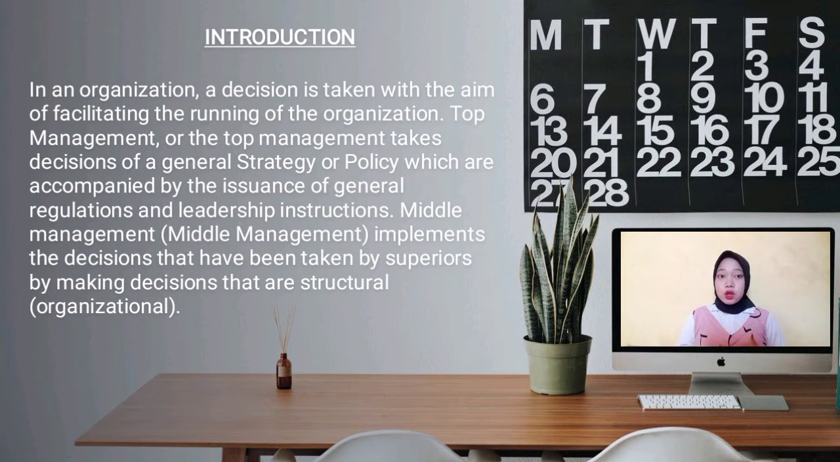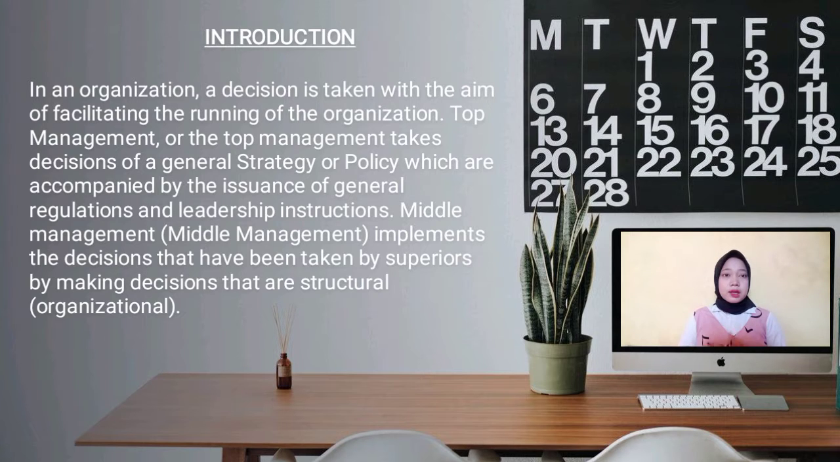Okay, the first introduction. In an organization, decisions are taken with the aim of facilitating the running of the organization. Top management takes decisions of a general strategy or policy, which are accompanied by the issuance of general regulations and leadership instructions. Middle management implements the decisions that have been taken by the supervisor by making decisions that are structural.